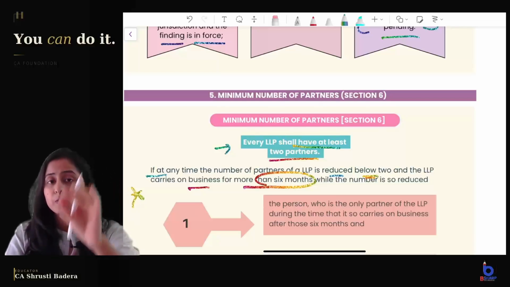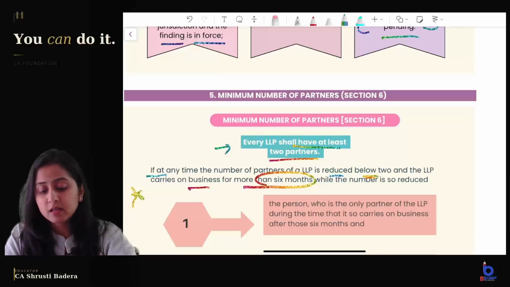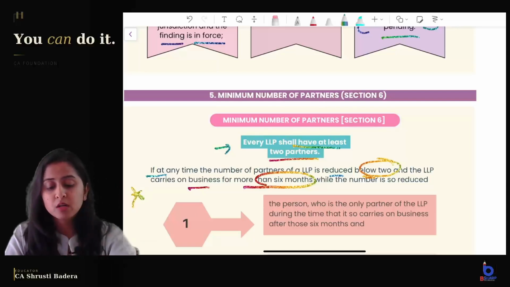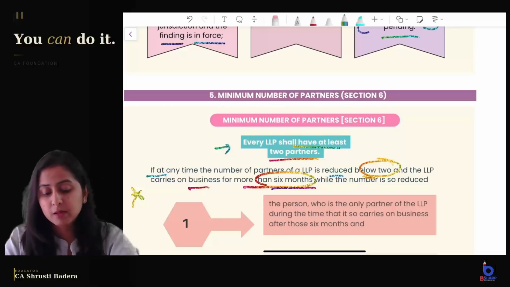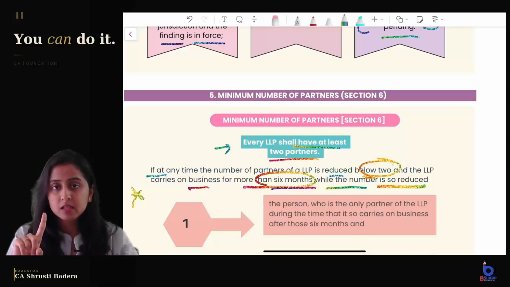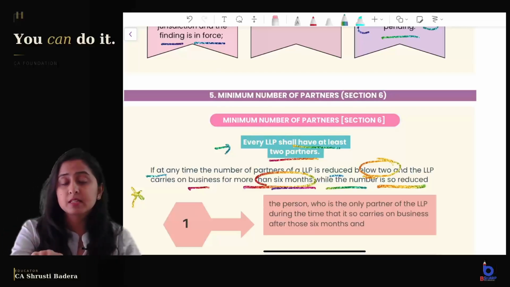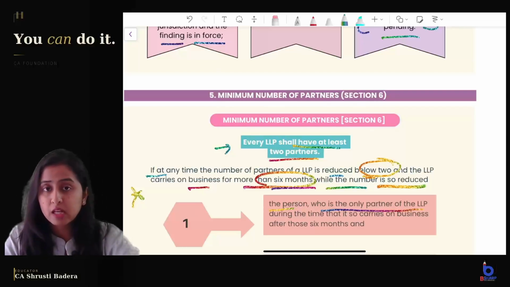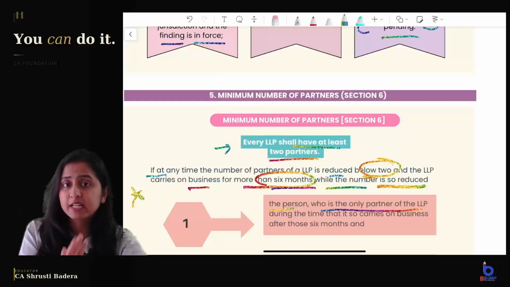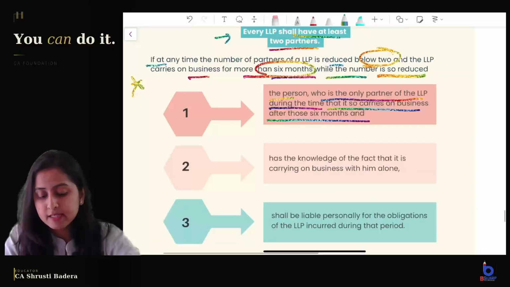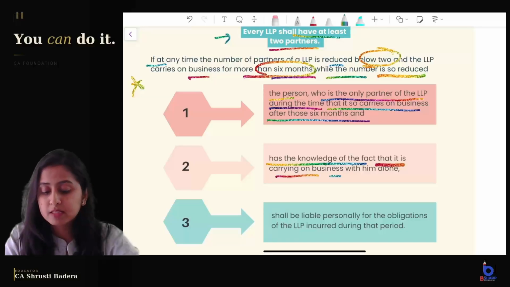If you carry on your business with one partner not being there, like the number is reduced below 2. If it was 2, and it is reduced below 2 and you are carrying on the business for 6 months while the number is so reduced, what does less than 2 mean? A single partner. So if there is a single partner and you are still carrying on the business for more than 6 months, then what will happen? The person who is the only partner of the LLP, the person who has been left as the only partner during the time that it so carries on business after those 6 months and has knowledge of the fact that it is carrying on business with him alone.